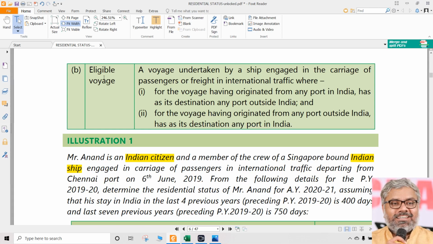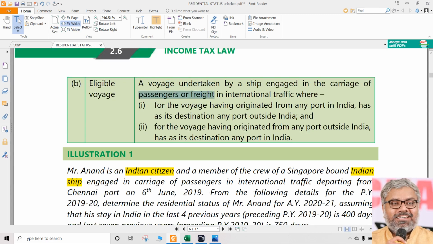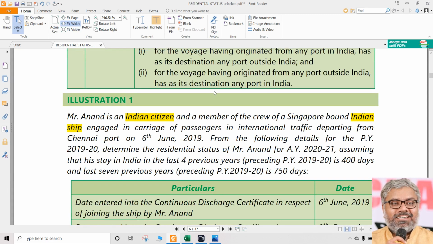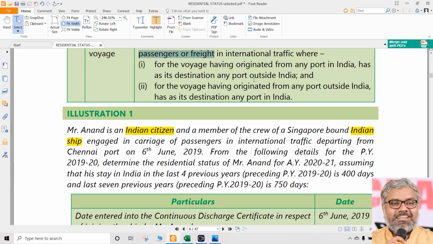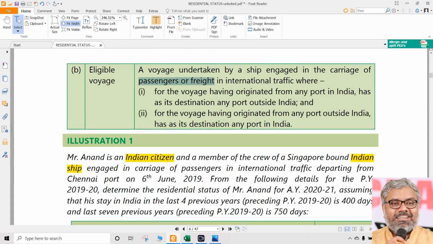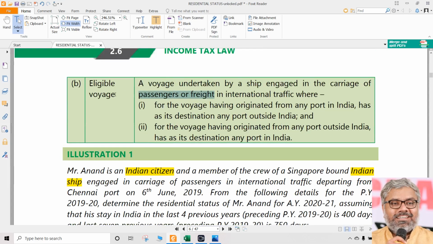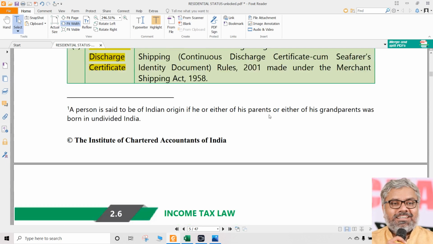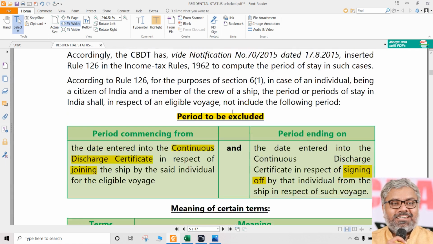And what is an eligible voyage? That also is just mentioned, where it is a ship taking in the carriage of passengers or freight. So what else is there, sir? What else will be there? Voyage means either the ship will take passengers or freight. So both are covered here. So don't worry about them. There is no specific condition that we have to really look at, which is eligible, which is not eligible. So don't worry about this eligible voyage. Mostly what you have to remember is continuous discharge certificate.